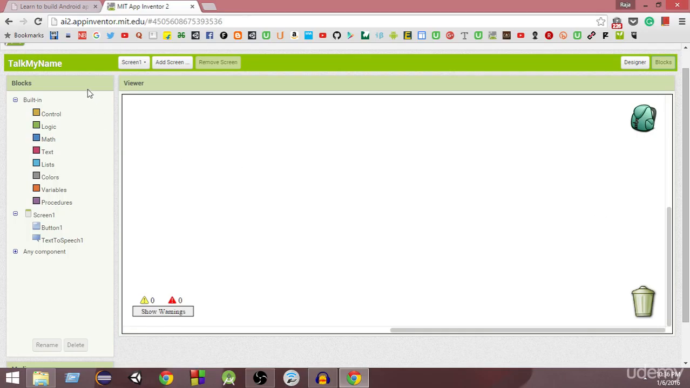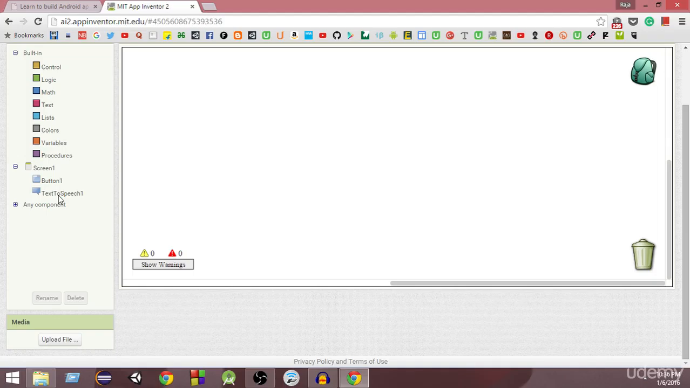If you take a look at the left side, you can see that we have different kinds of built-in blocks here. We have control, logic, math, text, list, colors, variables, procedures, and all that stuff. These are the built-in things that you can use to add some kind of functionality. And below that, at the bottom, you can see that we have all the components that we have in our screen or in our app. As you can see, in the app we have one screen, one button, and we have added one text-to-speech component. And we have all these things right here so that we can add functionality to these things.